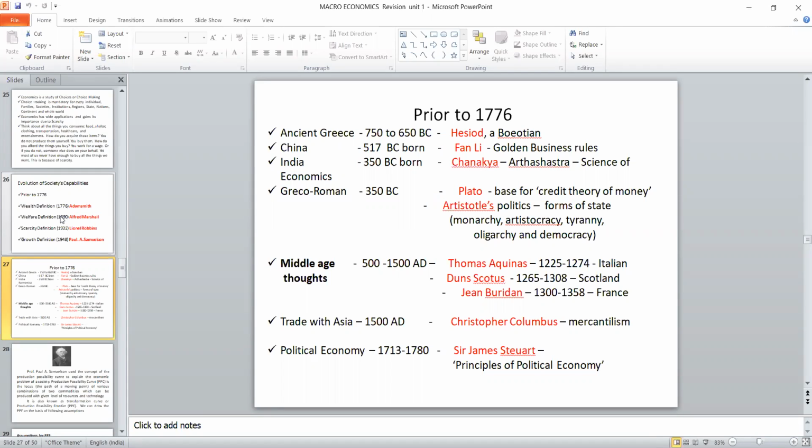The term economy has been used only for 200 years. Before that, it was called political economy, because only kings ruled all the territory of the globe. So they said it's politics only. But now economy is diverted from politics. So this slide will provide more information about the evolution of society capability.